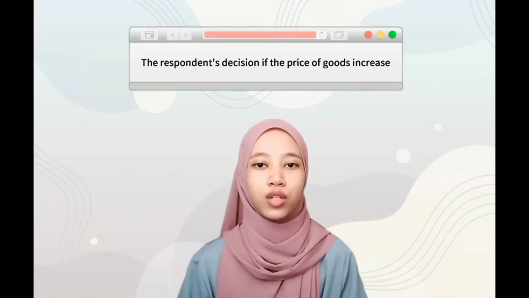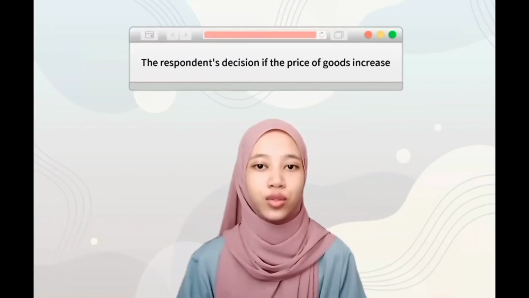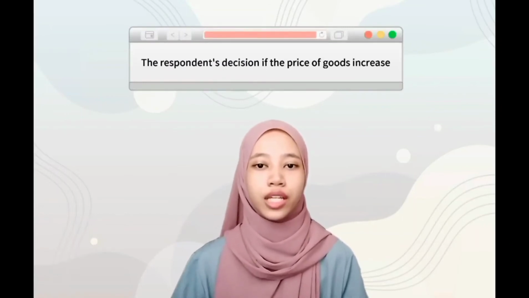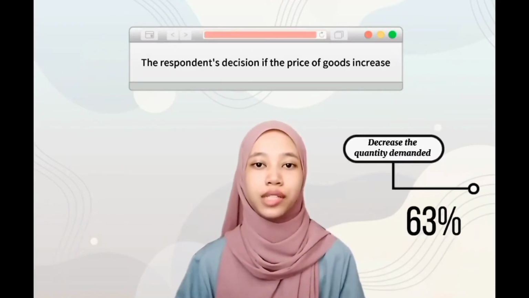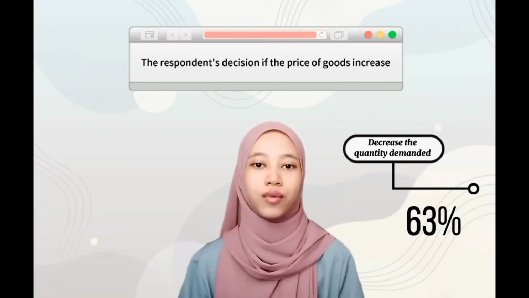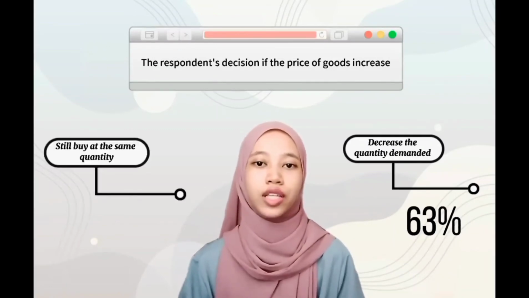We make a survey to our respondents. If the price of the goods and service increase, what will they do? Majority decision from them is they will decide to increase the quantity demanded. This decision got 63%, and some of them decide they will still buy with the same quantity, which is 90%.